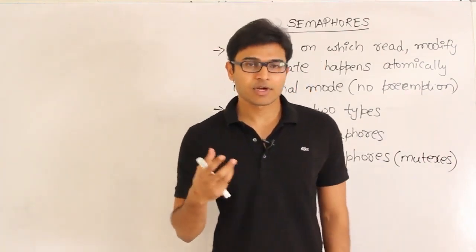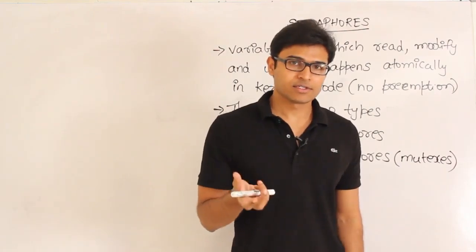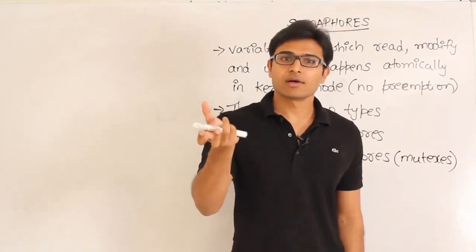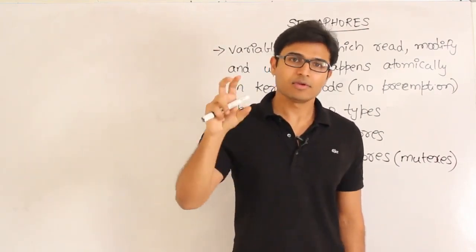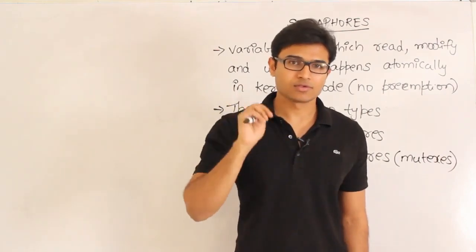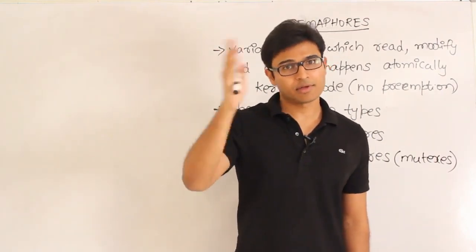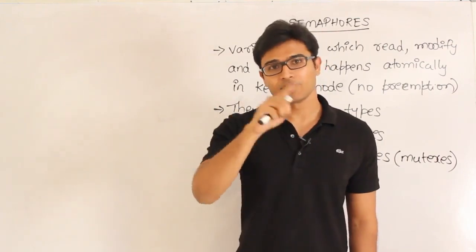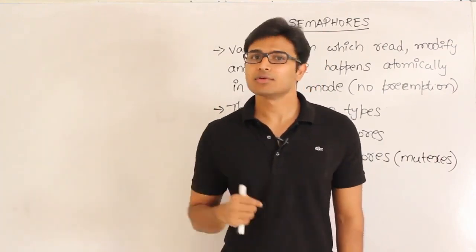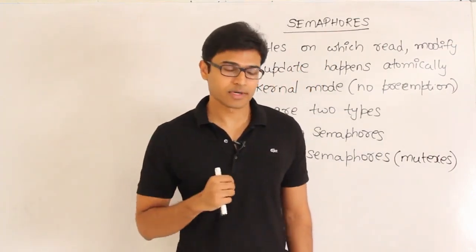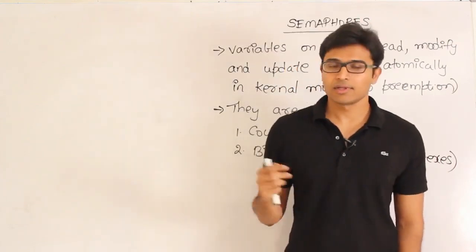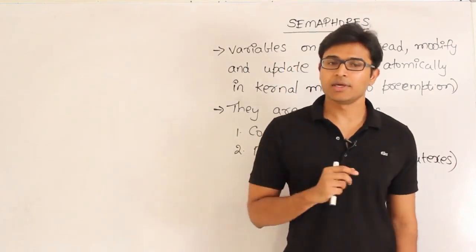So semaphores provide a way using which we can store the wake up calls. So this variable will contain all the wake up calls. Any process before going to sleep can just check if some other process has already given a wake up, and if it is true, then it need not go to sleep. That is how semaphores will work, right? That is the main use.